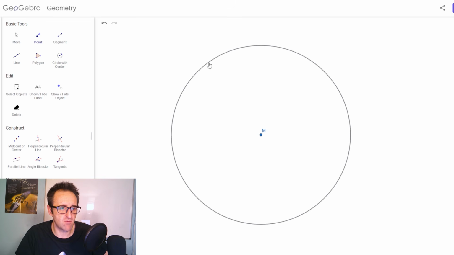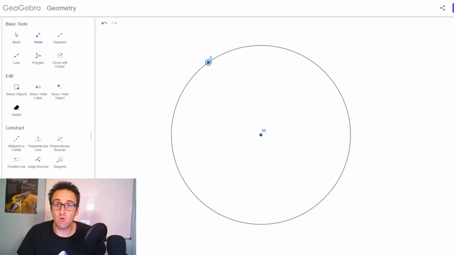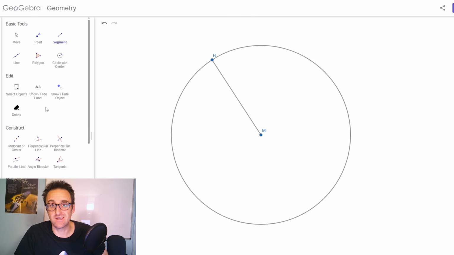So I'm just going to pick a random point on that circle. We're going to label this one B, because this is going to be the B in the triangle. And notice I just picked a random point. I don't really care initially because I'm going to set up something where I can move this point along. But notice that I can move this point. It will stay on that circle. And that's going to be the important thing, is I want a point that's exactly a distance 8 away from M. In fact, I'm going to draw the line segment from B to M, the line segment BM.